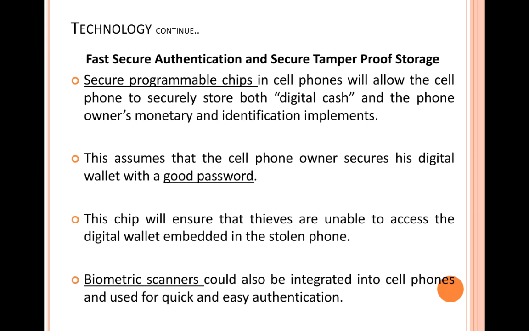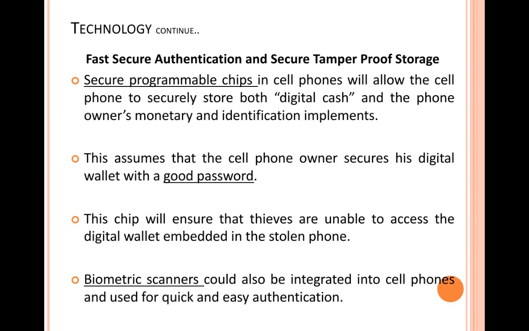So there are secure programmable chips in cell phones which allow the phones to securely hold both digital cash and the phone owner's monetary and identification information. Certain programmable chips are placed inside your cell phones, and these chips will store the information that you require for digital cash payment. One is your payment information, the second is your personal information. Both will be stored inside a programmable chip placed inside your smartphone.